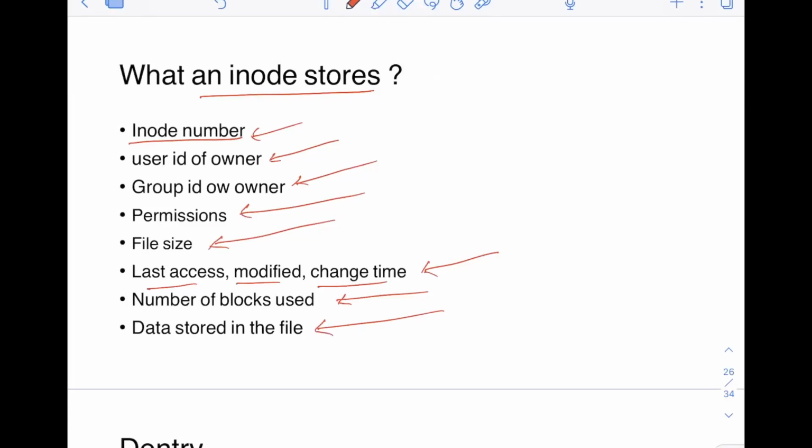Of course, the data will not be directly stored in the inode. The data will typically be stored in some blocks. Let's say these 3 blocks. The inode will store the pointers to these blocks, so it knows that the data is stored in these 3 blocks.